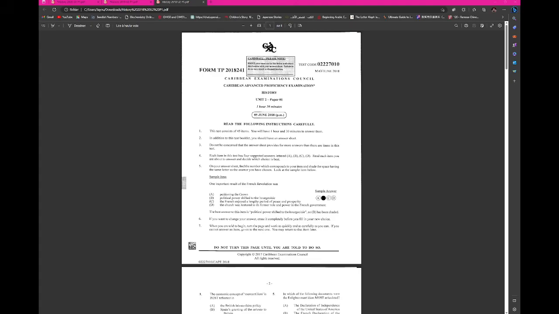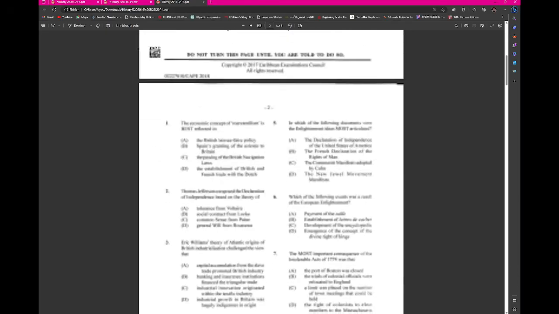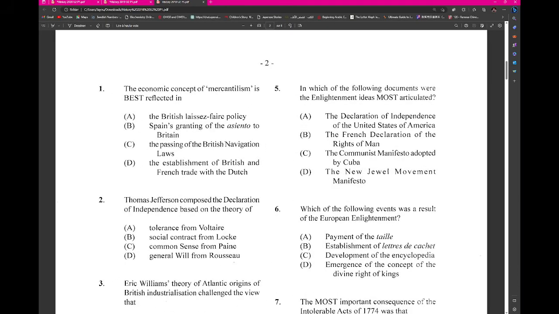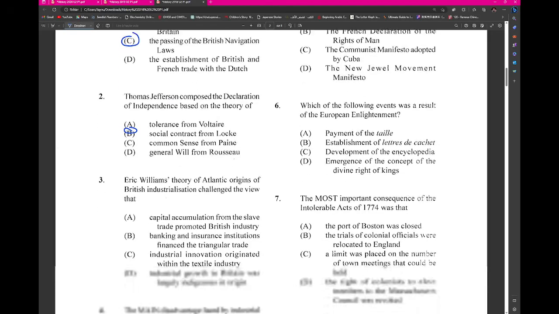Here we have a 2018 History Unit 2 Paper 1. So let's have a look. Economic concept of mercantilism. Thomas Jefferson composed the Declaration of Independence based on the theory of Voltaire. Was it Locke or Voltaire? Was the social contract of Locke.